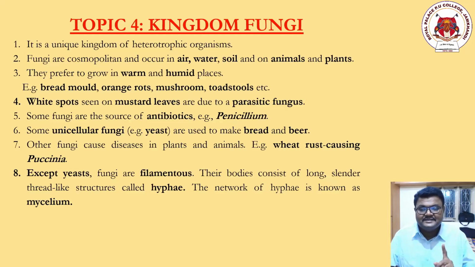Sir, what is the meaning of filamentous? Filamentous is the character of an organism. In this organism, there will be the formation of hair-like structures. There will be a tail-like structure, and these hairs can be called cilia. These hairs can be called pili. A tail-like structure is called a tentacle.